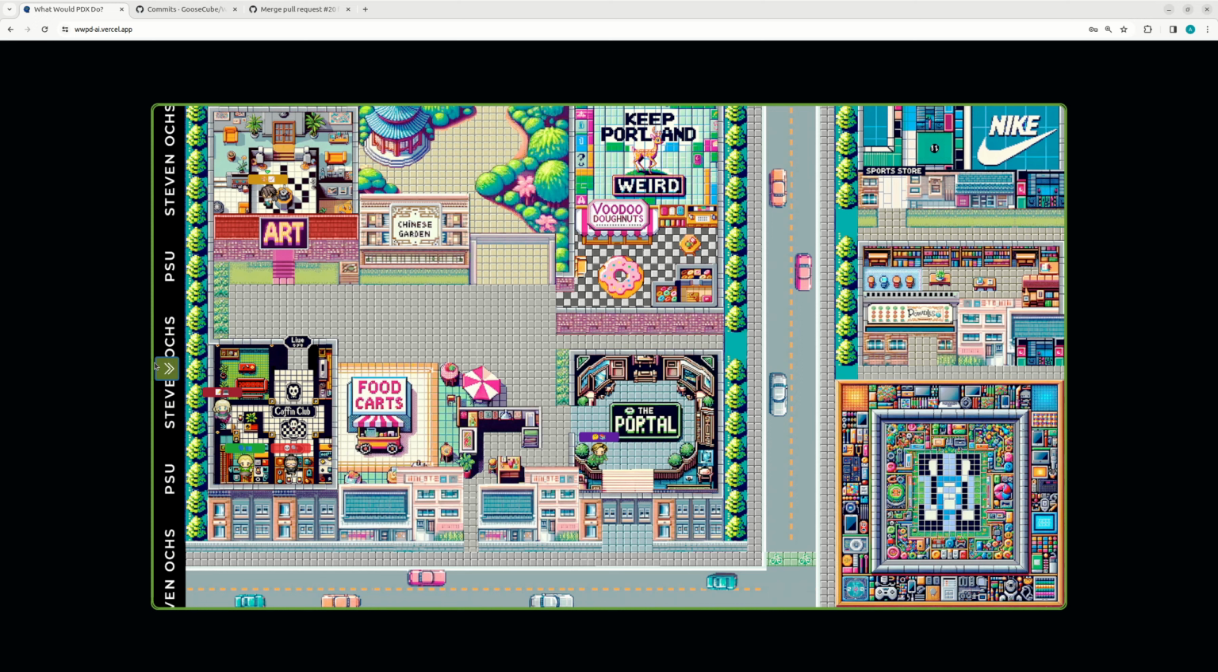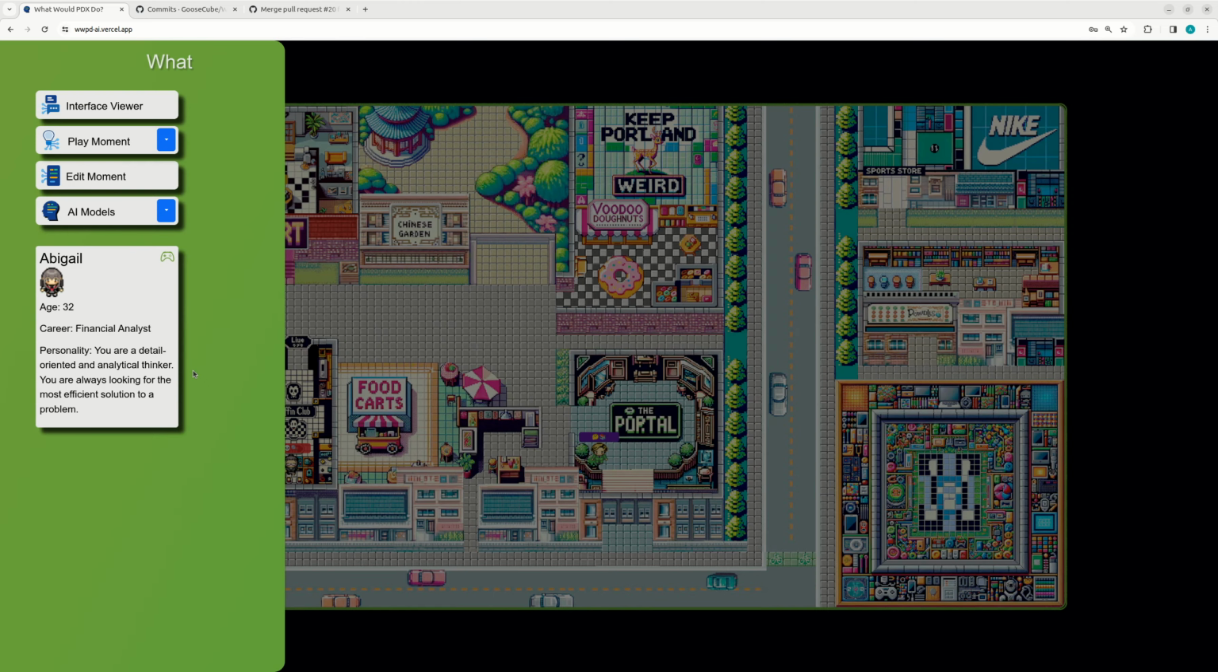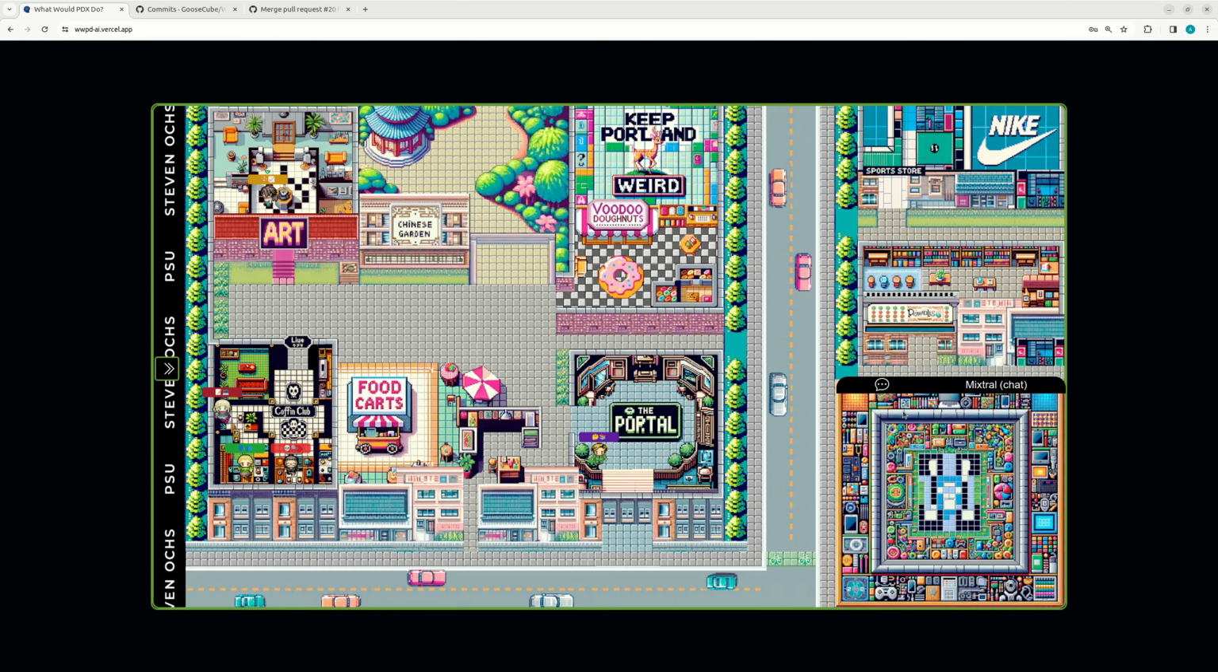So before I dive into the moment, let me show you around the interface. If we open up the side panel here, you see we have an interface viewer. If we toggle, this will let you either view moments, which nothing's here yet since we haven't started one, or you can directly interact with one of the agents by clicking on them and typing in a message.